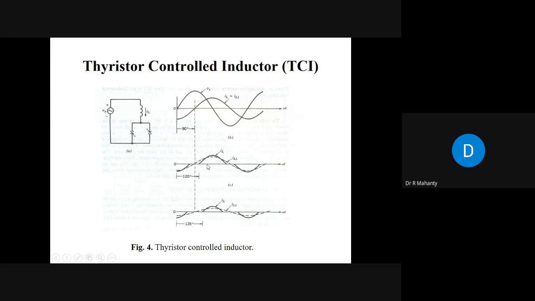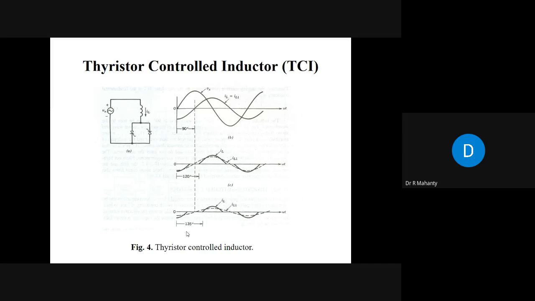As you increase the value of alpha, you see the distortion in the current increasing. For alpha equal to 120 degrees, this is the current. If alpha is 135 degrees, the distortion is more. If you increase alpha further, the distortion will be still more. Therefore, this will create additional harmonics in the system.